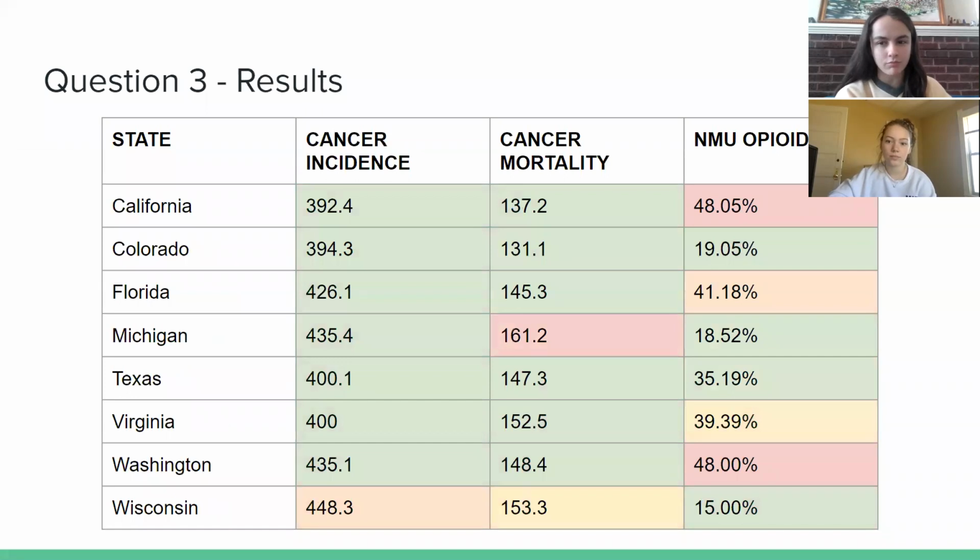But the picture got a little muddier when we looked at the lower end. It wasn't as clear of a correlation that low cancer mortality would be associated with low non-medical use of opiates. But we did find that the trends were enough here to suggest that higher rates of cancer mortality might be associated with higher rates of non-medical use.